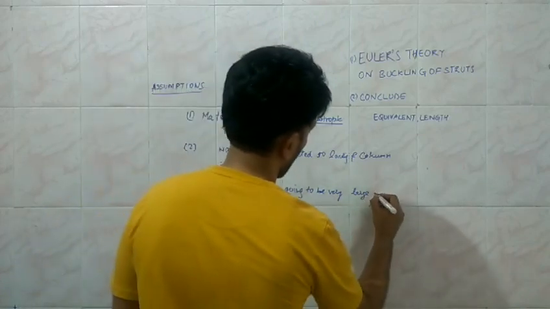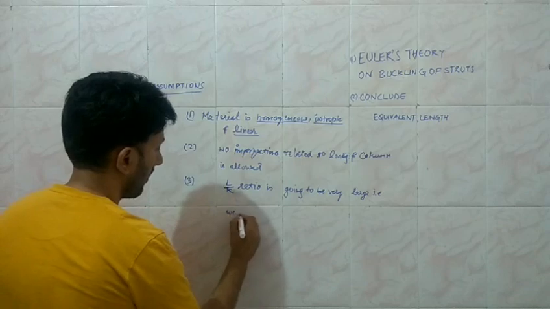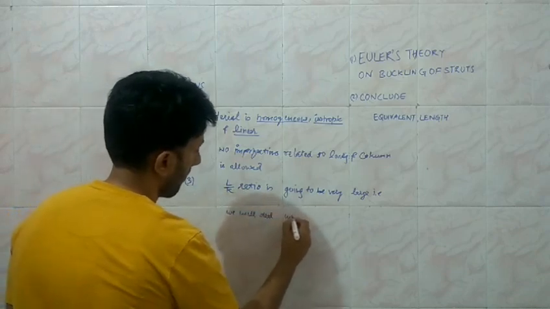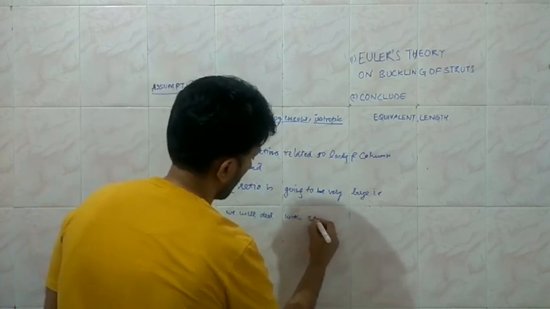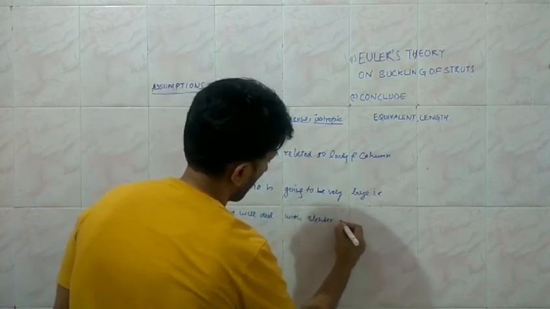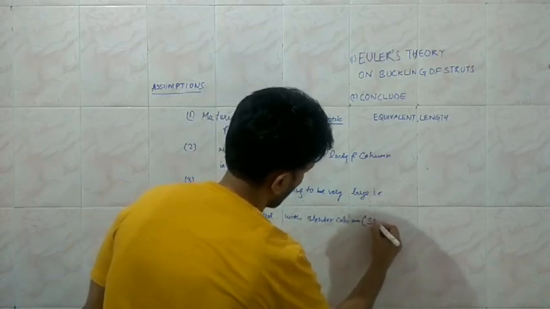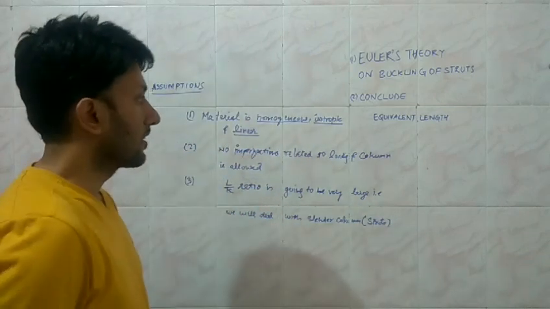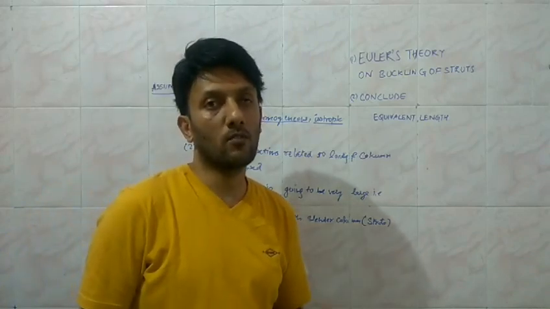That is, we deal with cylinder columns, and cylinder columns are called struts. So this will ensure that the member is going to fail because of buckling.